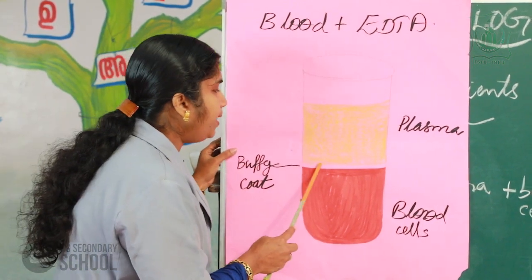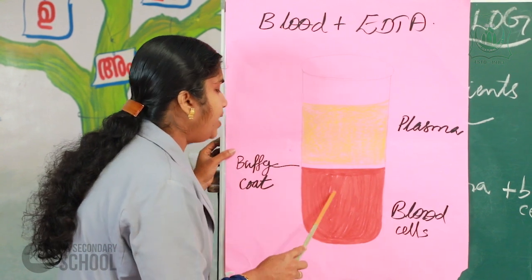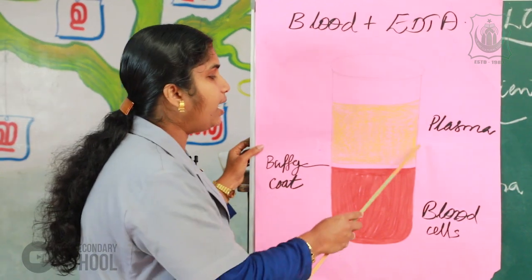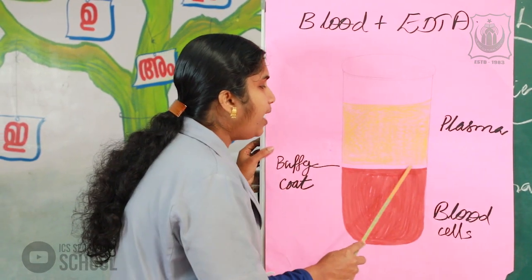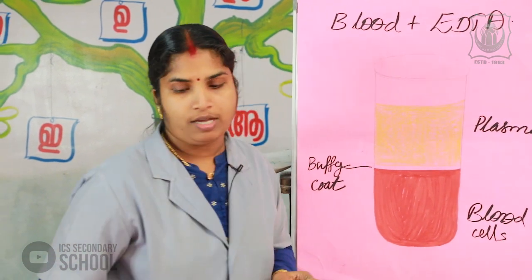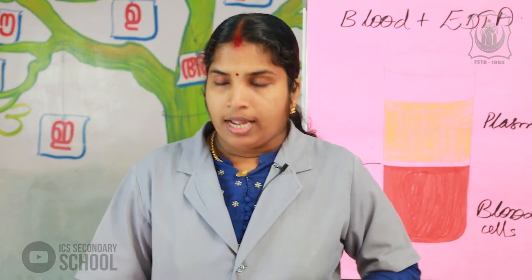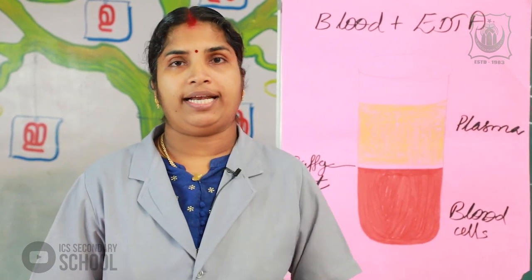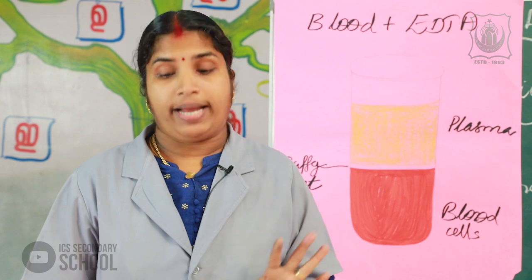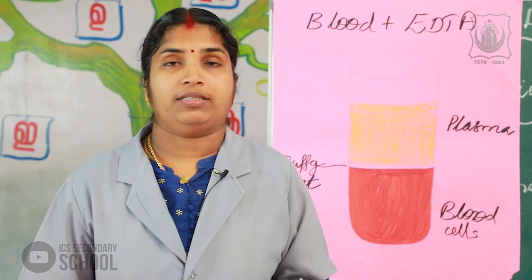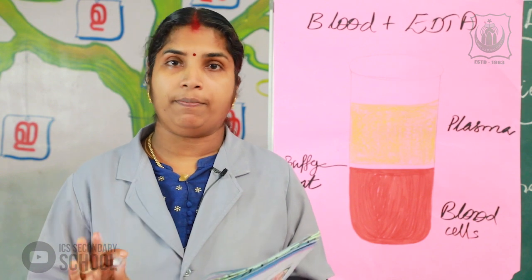In between the plasma and blood cells, between the liquid and the cells, we get the buffy coat. Okay, buffy coat. Next, the blood cells present in the blood. Three types of cells are present in the blood.